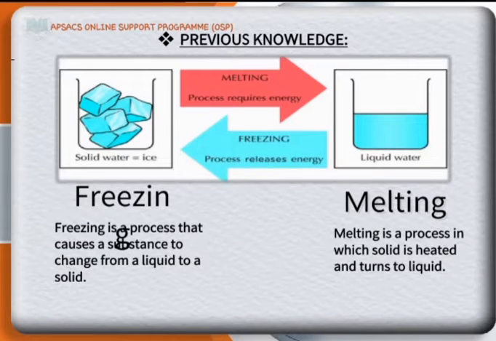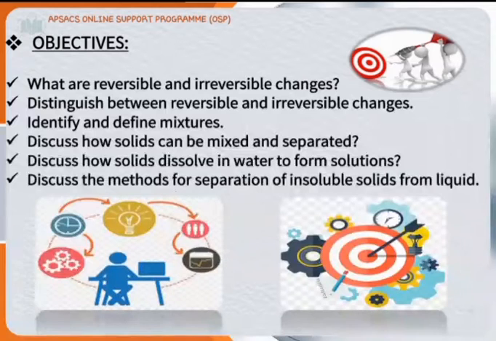Previous knowledge. Previously we have studied the change in states of matter. Freezing is a process that causes a substance to change from a liquid to a solid, and this process releases energy. For example, ice. Melting is a process in which a solid is heated and turns to liquid, and the melting process requires energy. So this is what happens when a change occurs in states of matter.